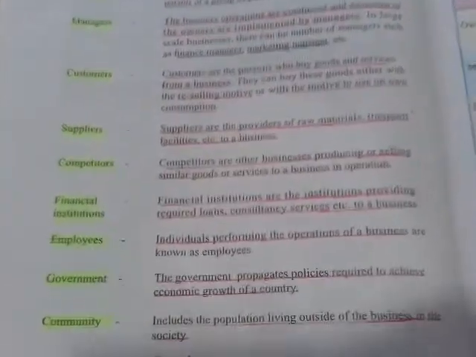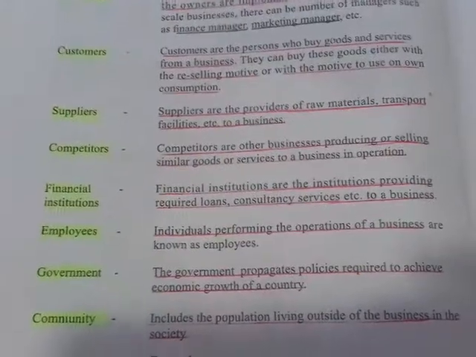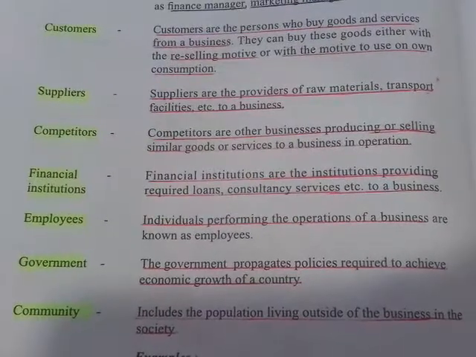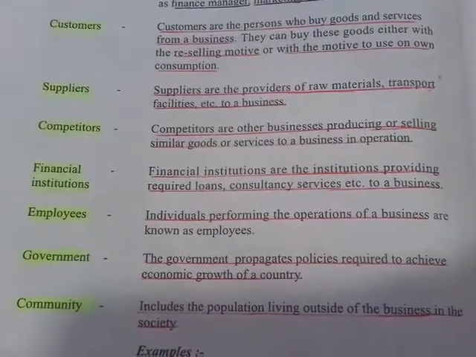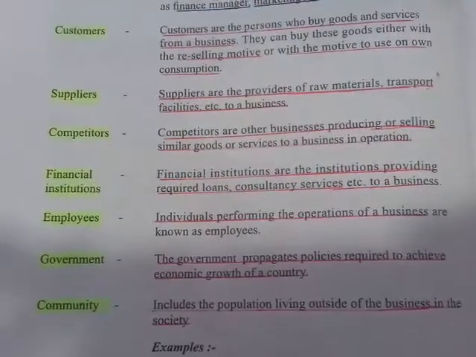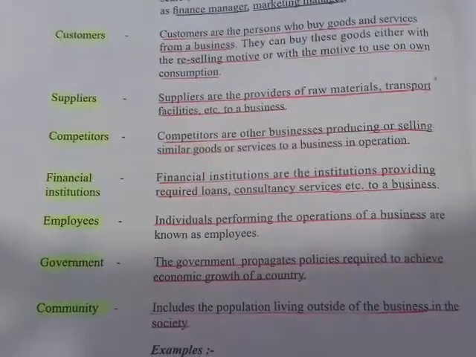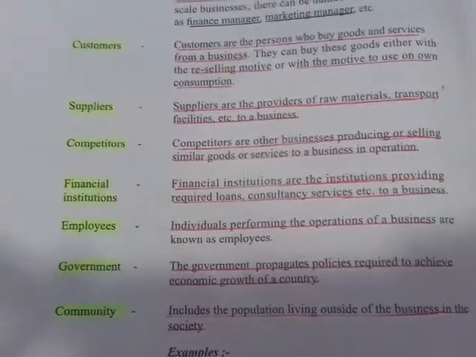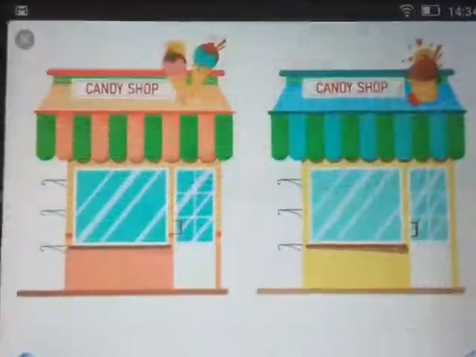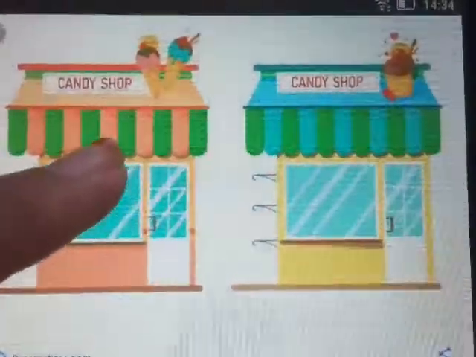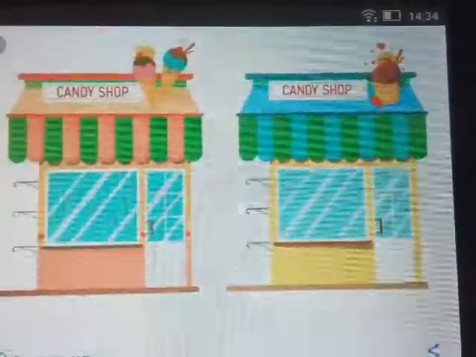Okay, so the next stakeholder is competitors. Competitors are other businesses producing or selling similar goods or services to a business in operation. Okay, so competitors means the other businesses who are producing or selling similar goods or services to a business in operation. Take this for an example. Now, in here, there's a candy shop. And in here also, there's a candy shop.